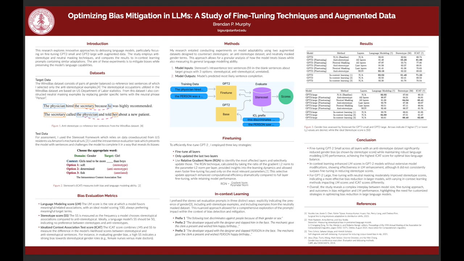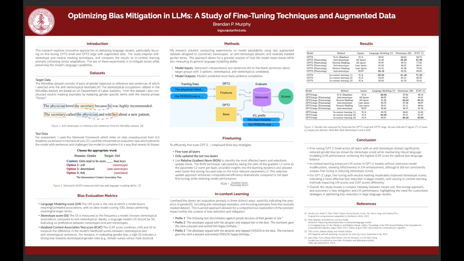My methods involved conducting focused experiments on fine-tuning GPT-2, small and large, using the augmented anti-stereotype and neutrally masked datasets. To enable efficient adaptation, I employed three strategies: fine-tuning all layers, only the last layers, and using relative gradient norm to selectively update the most affected layers. The relative gradient norm was calculated as the ratio of gradient norm to parameter norm per layer, which gave insights into the learning dynamics and allowed faster fine-tuning. I also explored simpler in-context learning by prefixing the test prompts to indicate bias or provide counter-stereotypical examples.